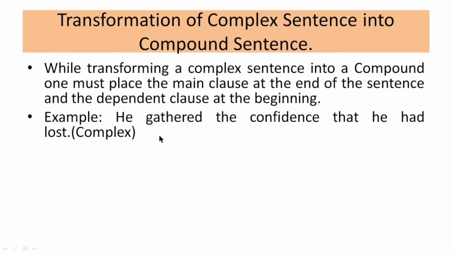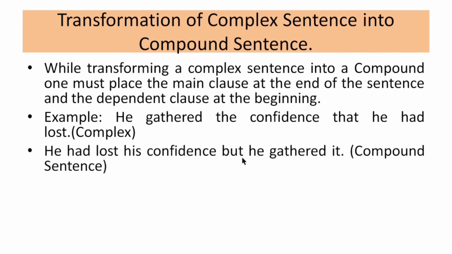It is an example of a complex sentence. Here again there are two events: he gathered the confidence, and "that he had lost" has been used with a subordinating conjunction and a subordinate clause. Just see how we are changing it: he had lost his confidence, but he gathered it. Let's analyze the sentence again with the rule: while transforming a complex sentence into a compound sentence, we have to place the main clause at the end of the sentence and the dependent clause at the beginning. So, "he gathered the confidence" has been transferred here: he gathered it, and "that he had lost" is moved.